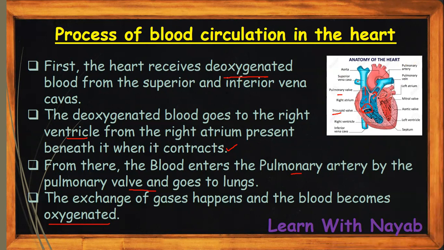First, the pulmonary artery takes the deoxygenated blood into the lungs, and there, as we breathe, the lungs have oxygen in them. So the carbon dioxide present in the blood diffuses into the lungs, and the oxygen in the lungs diffuses into the blood. Then the blood becomes rich in oxygen and it is called oxygenated blood.